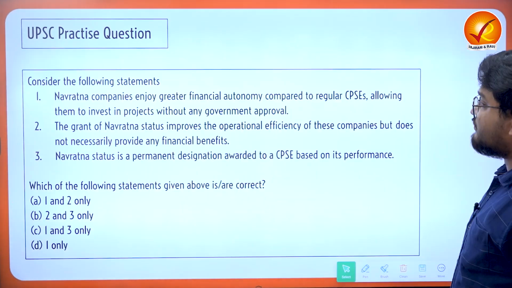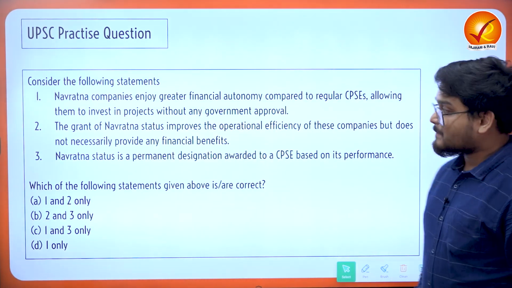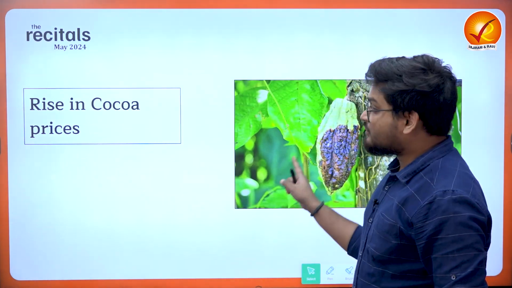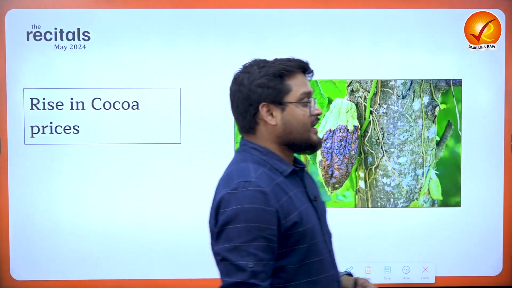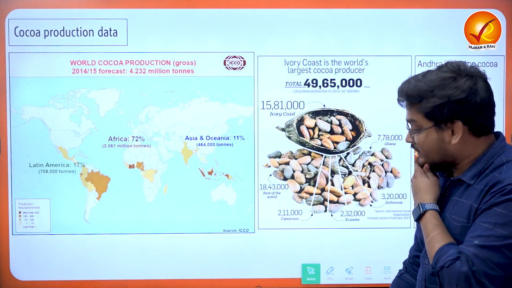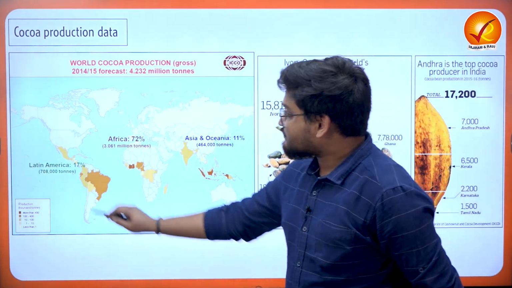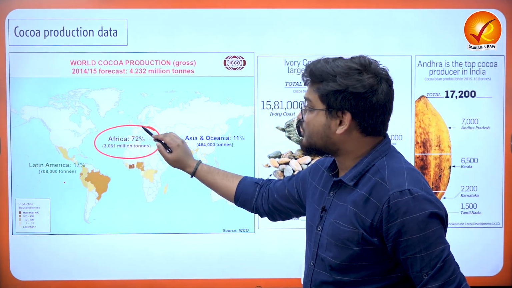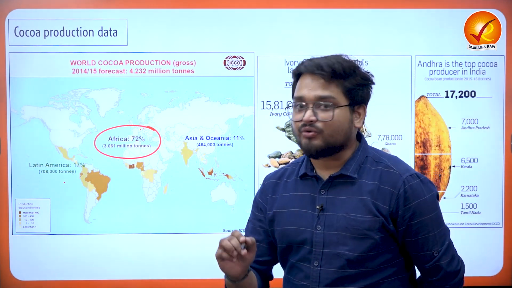And here I want all of you to again practice this question and let me know the answer in the comments below. Recently there have been instances of rising cocoa prices. Now, cocoa prices are a very important aspect for your Indian economy, because it is a key ingredient in making chocolates. The distribution of cocoa plantation across the world can be found in this map, where Latin America constitutes around 17%, while Africa leads with 72% of the production. It is led by countries such as Ghana and Ivory Coast, right?